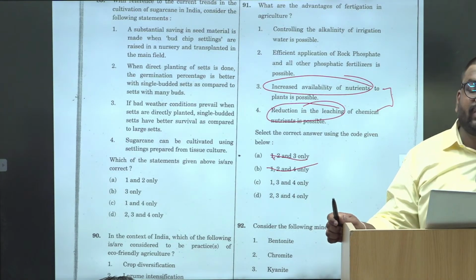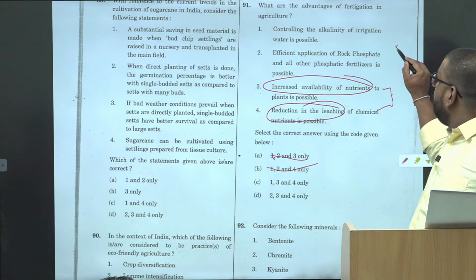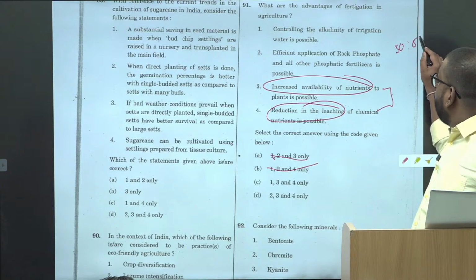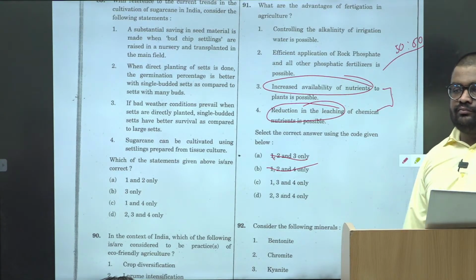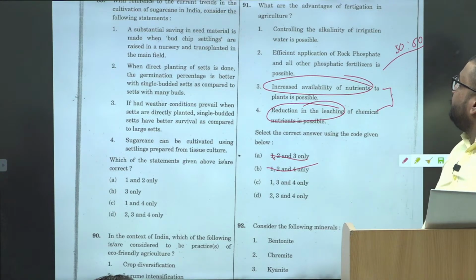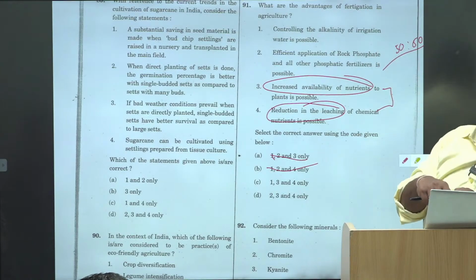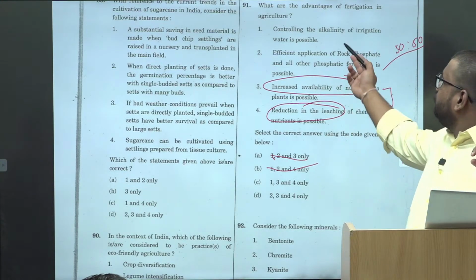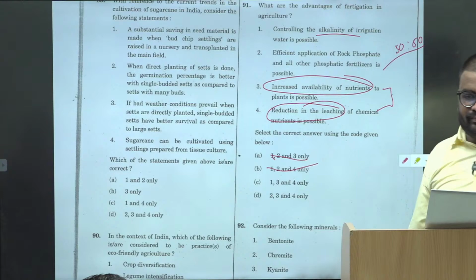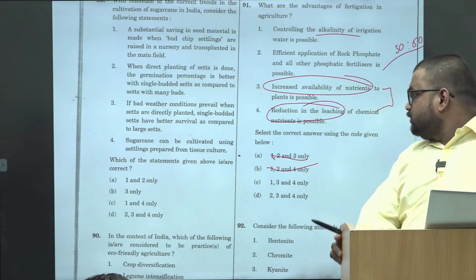Okay. So at least 50-50 you have. But if you have the basic understanding, fertigation means application of water fertilizer, you would go with 1, 3 and 4. Okay.